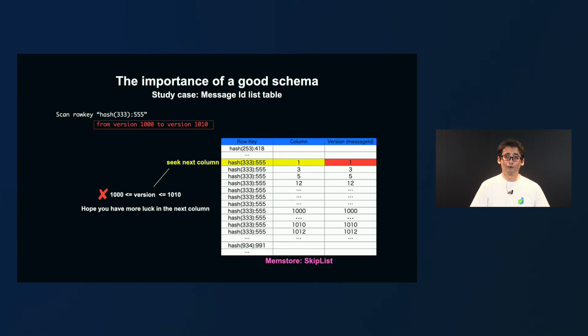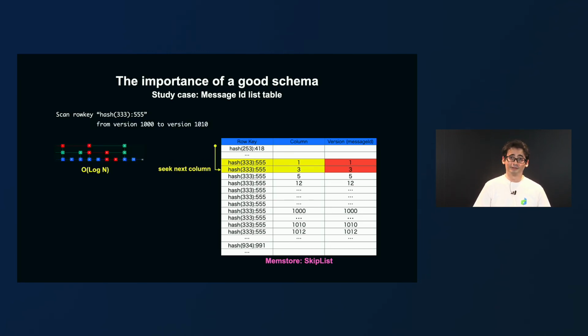Once we located our row, we will go ahead and check the first column and its version. But it does not have the version we want. We are looking for versions between 1000 and 1010. So the memstore will say, hey, go seek the next column, maybe you have more luck there. And we thought the memstore would just go ahead and check the next element in the skip list. But the reality was that it was traversing the whole skip list each time we wanted to seek to the next column, which is again time complexity log n.